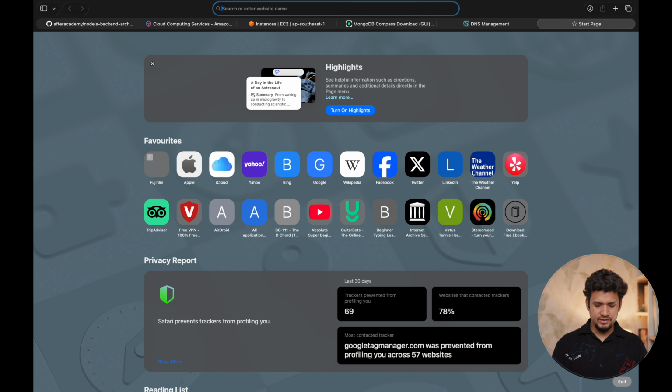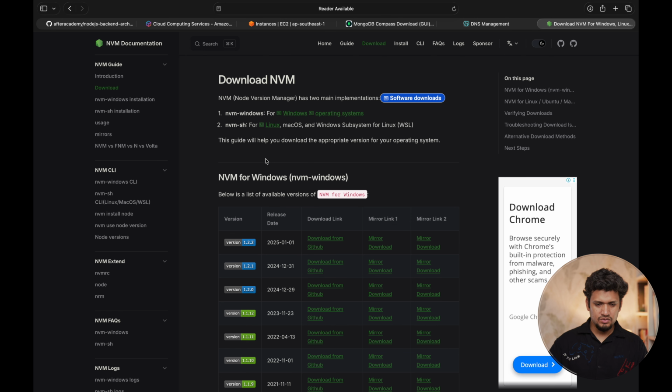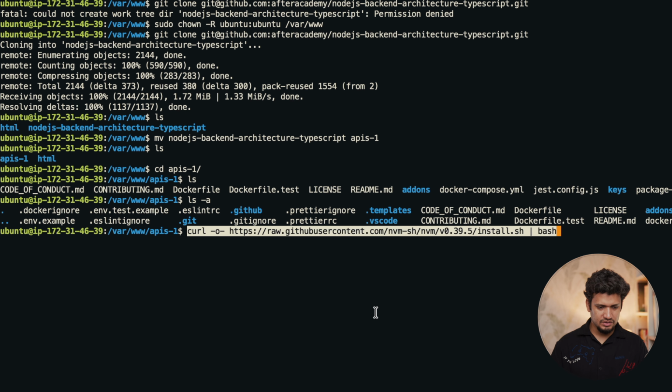To install the nvm we have to go to nvm, download nvm, and we want it on the Linux machine. So here you can find there is a curl request which will get the download script for nvm. We're going to use that.